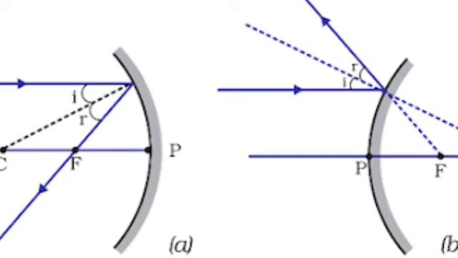The nature, relative size and position of the image formed by a convex lens for four different positions of the object is summarized in table 4. Let us now do an activity to study the position, nature and relative size of the image formed by a concave lens. The summary of the above activity is shown in table 5. What conclusion can you draw from this activity? A concave lens will always give a virtual, diminished and erect image irrespective of the position of the object.